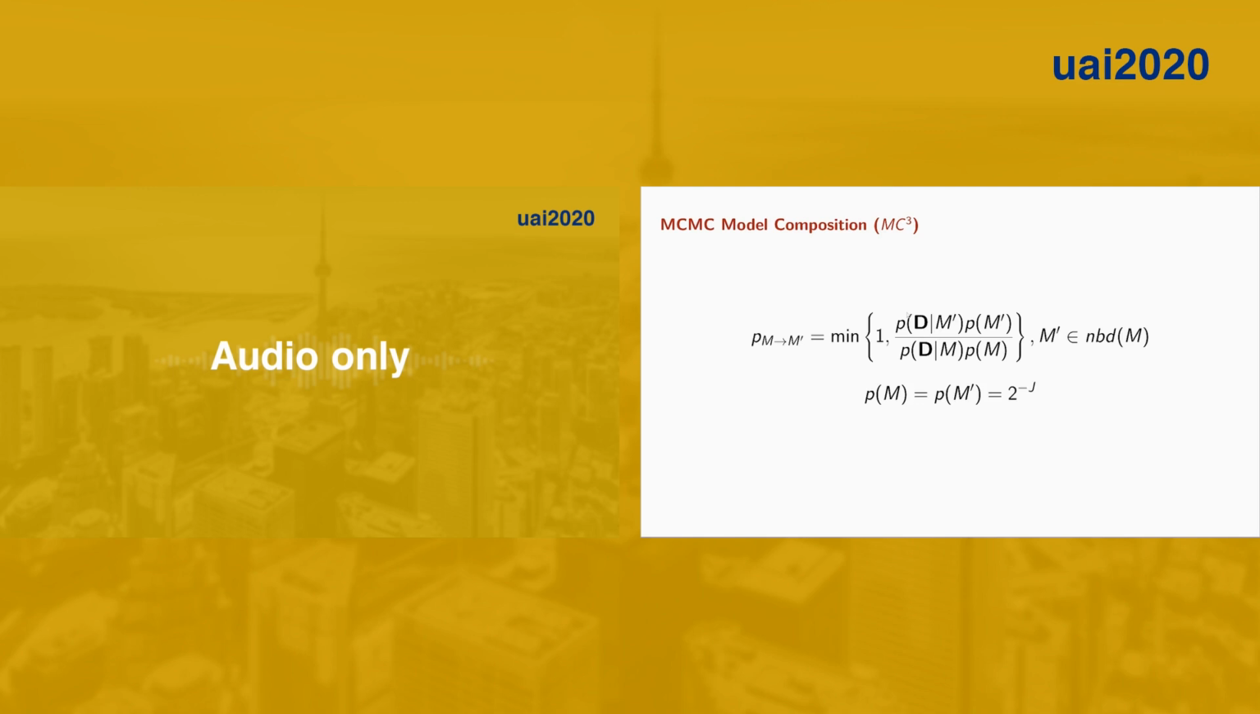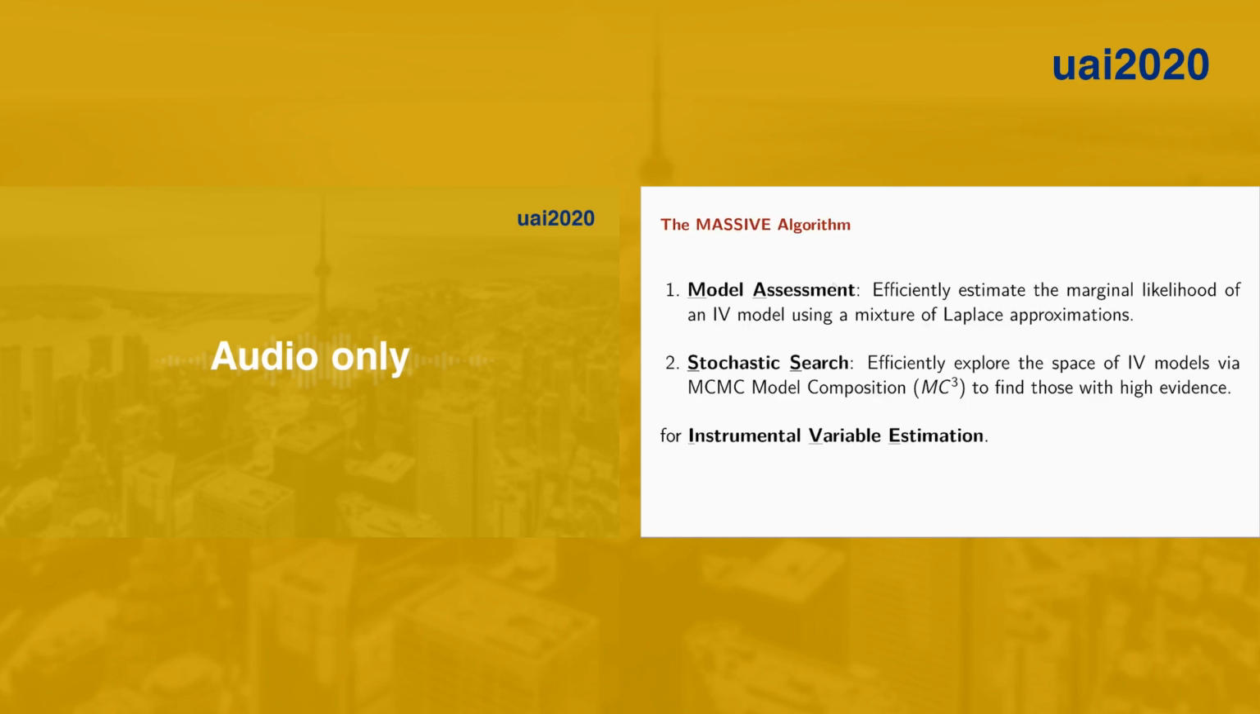We have proposed to use a stochastic search approach called Markov Chain Monte Carlo Model Composition, or MC3. This procedure essentially consists of Metropolis steps in the IV model space, where at each step we propose a new IV model from a neighborhood of the current model and determine if it should be our next sample based on this acceptance ratio. For simplicity, we assume a uniform prior over the model space, so the differences between models are given by the marginal likelihood or model evidence, which is the normalization constant of the parameter posterior given that particular IV model. To sum up, our MASSIVE algorithm has two main ingredients: model assessment using a mixture of Laplace approximations and stochastic search using MCMC model composition.